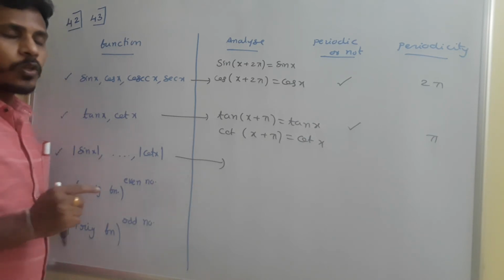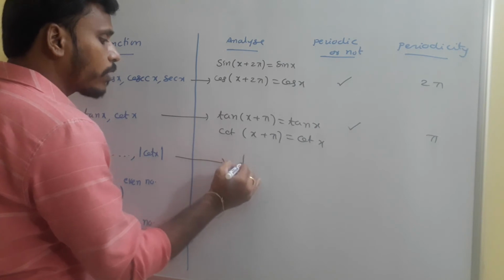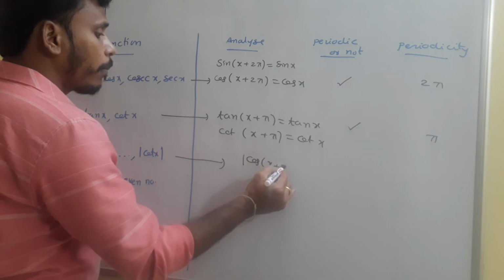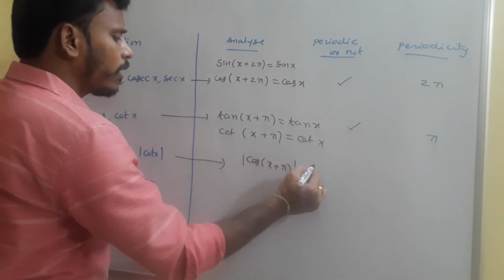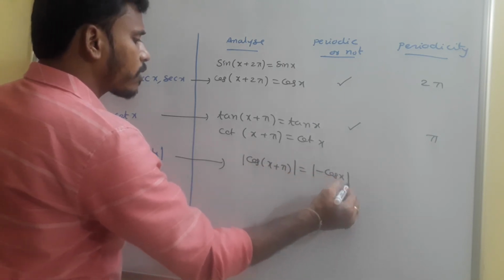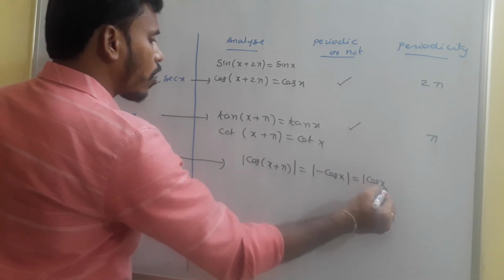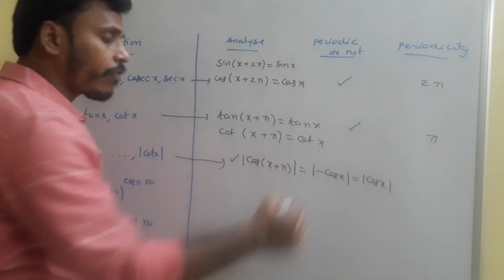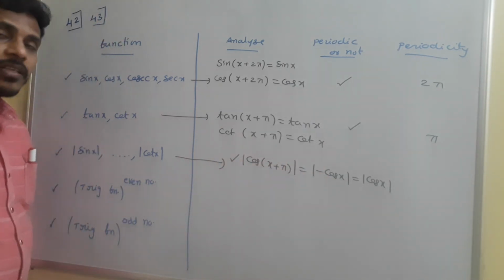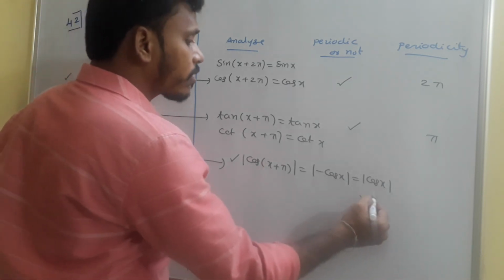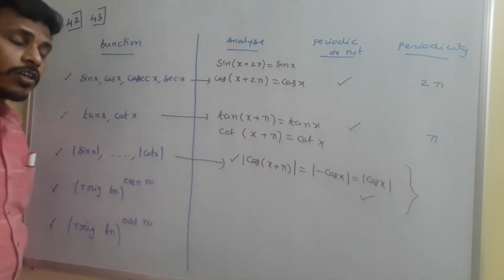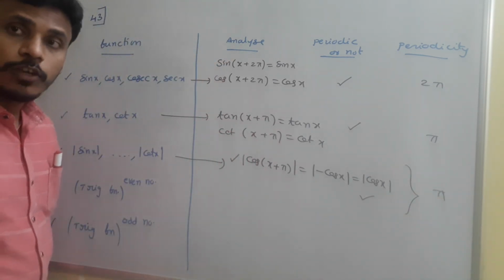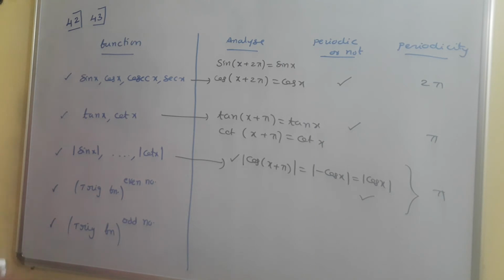For everything, since it is modulus, if you observe, the modulus of cos of x plus pi is the modulus of minus cos x, and the modulus of minus cos x or cos x, both are same. Likewise, if you check for all the 6 trigonometric functions, they are all periodic. The modulus of a trigonometric function is periodic with periodicity pi. For all the 6 trigonometric ratios, if there is a modulus, its periodicity is pi.